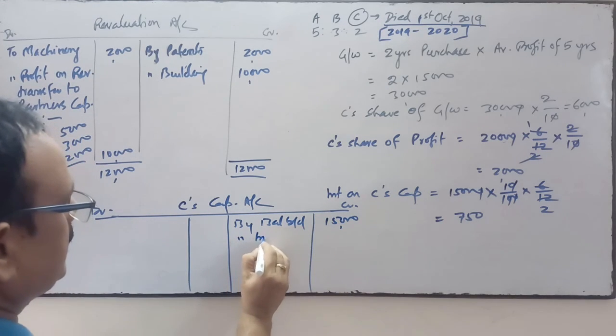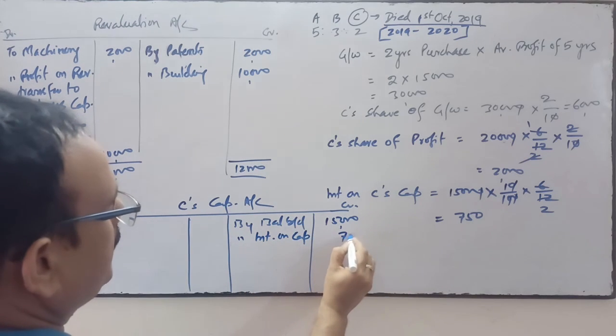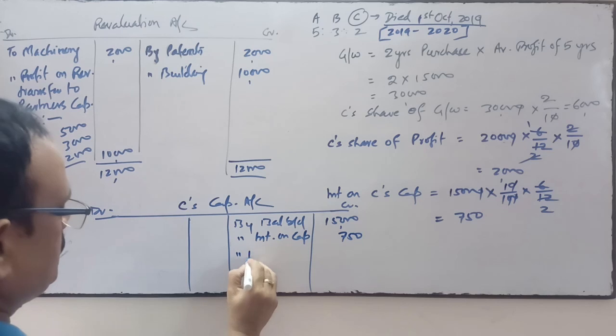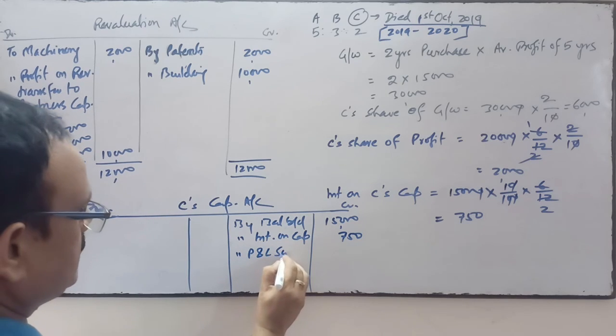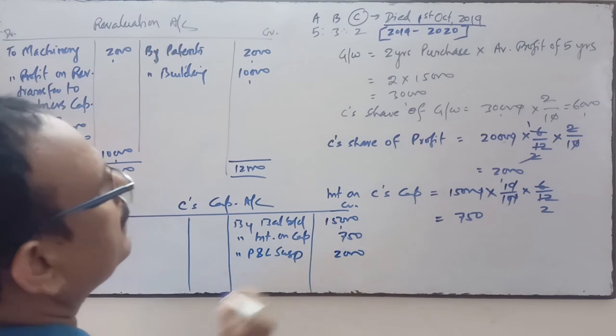Thereafter we transfer the interest on capital. We have calculated here 750. Thereafter we'll transfer the share of profit, P&L suspense, this one share of profit to C.